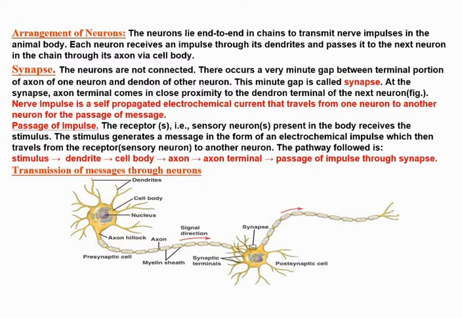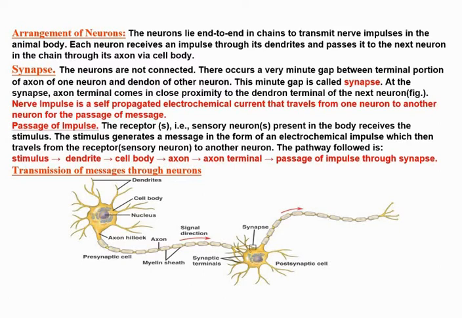Nerve impulse is a self-propagated electrochemical current that travels from one neuron to another neuron for the passage of a message. Now, the passage of impulse first starts from the receptor, that is, the sensory neurons present in the body receive the stimulus.